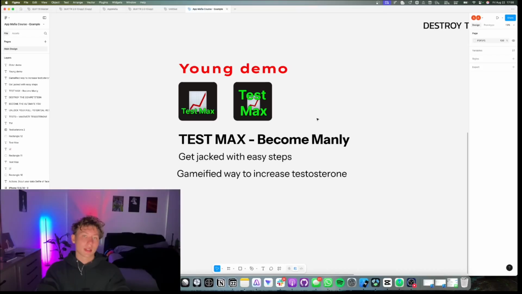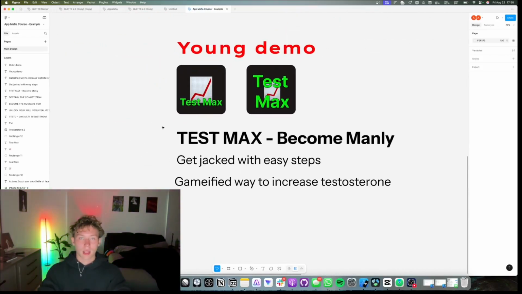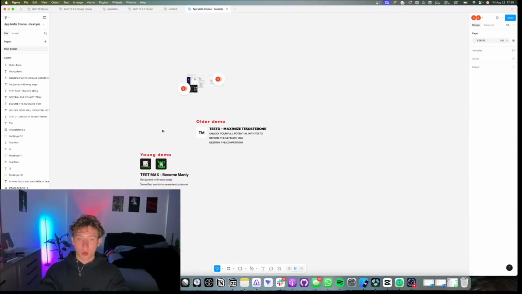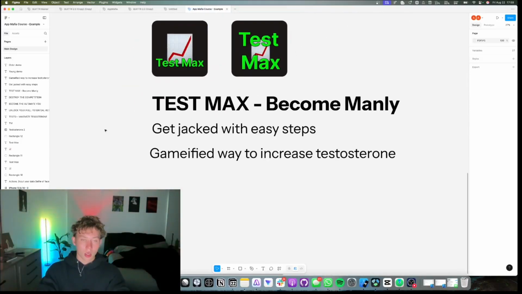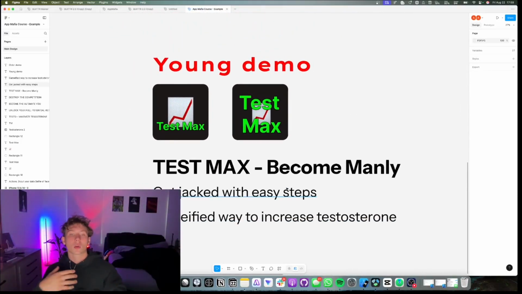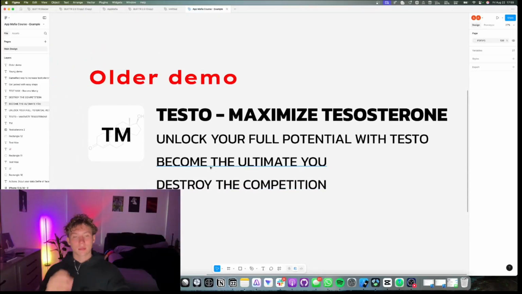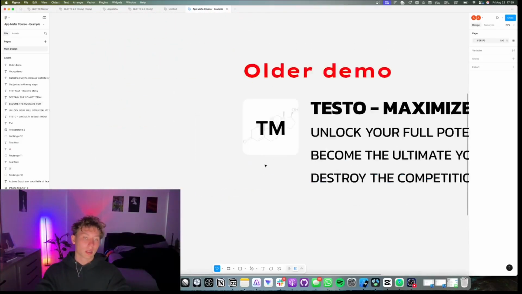Now, of course, this isn't super tangible advice because you could be the demographic and the brand aesthetics could still suck. But the most important things to know are, if it's for younger people, try and make it a bit more cool and a little bit more relaxed and laid back. And if it's for older people, make it seem more professional, more serious, and more like a program. And it could be more boring as well.